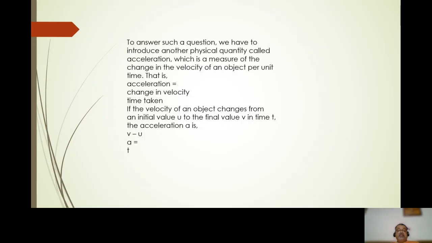If the velocity of an object changes from an initial value u to the final value v in the time t, the acceleration a is (v minus u) over t.